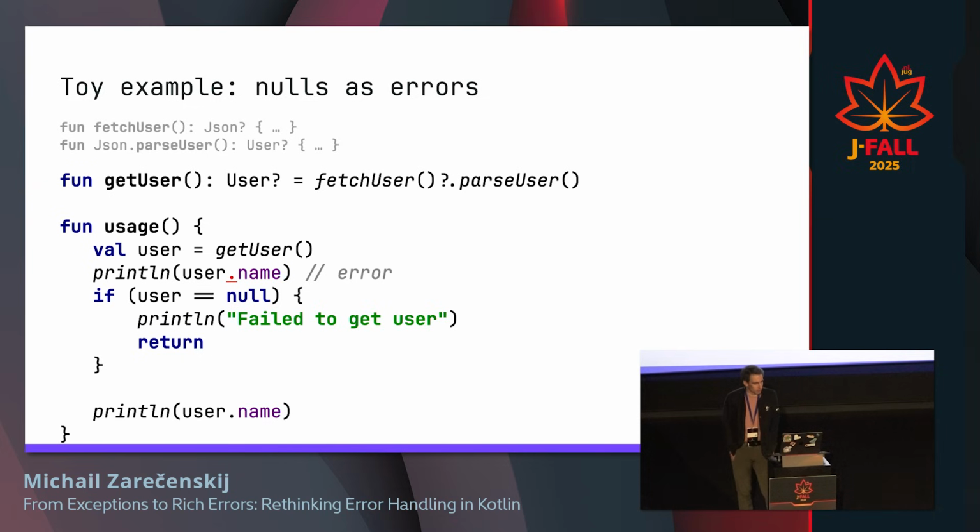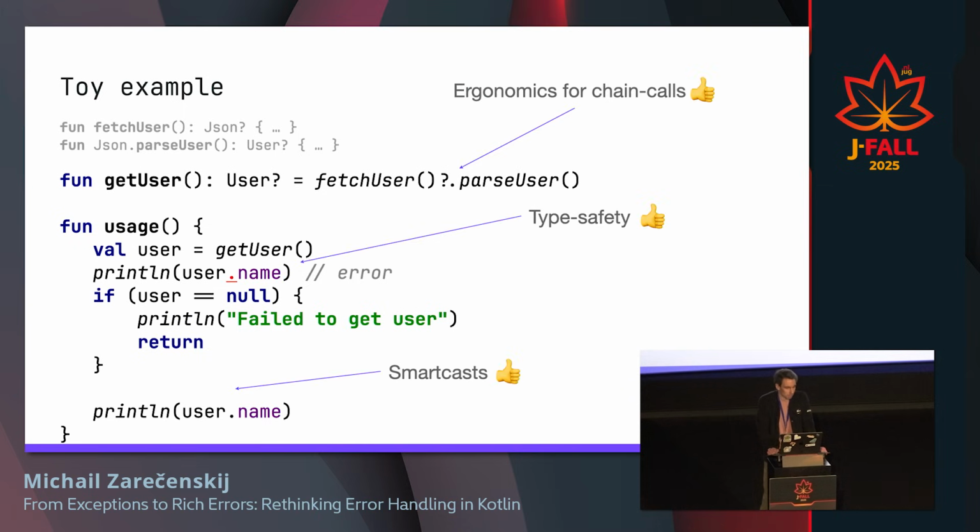Then you can invoke, of course, this method getUser and try to get something from a user, and here the compiler will tell us that you actually have to check for nulls, because it's unsafe to do a direct call. And when we check for null, we can safely get properties of the user object. So we have ergonomics for chain calls. It's cool. We have type safety, and we also have this smart cast, this flow typing, so that when you check for null, then you can just invoke the name.